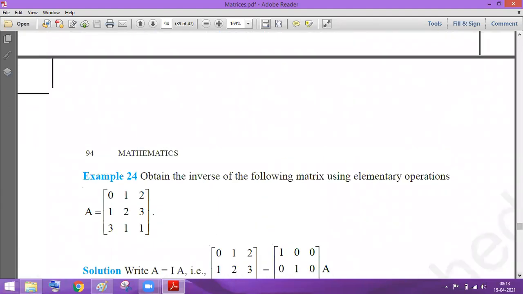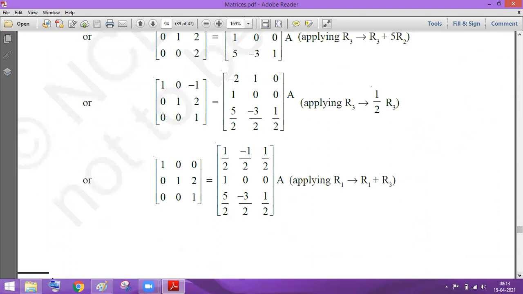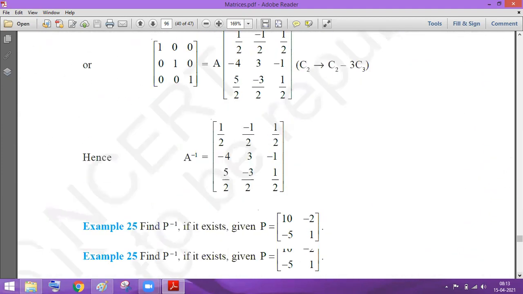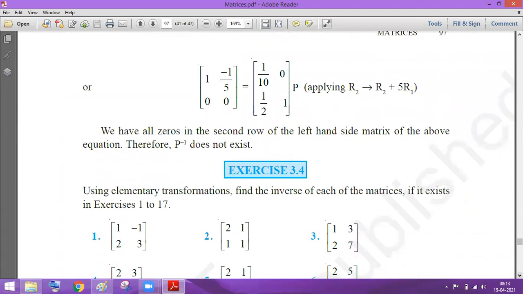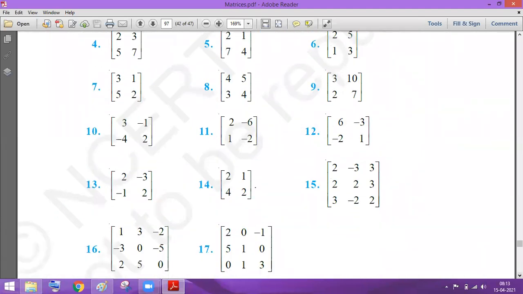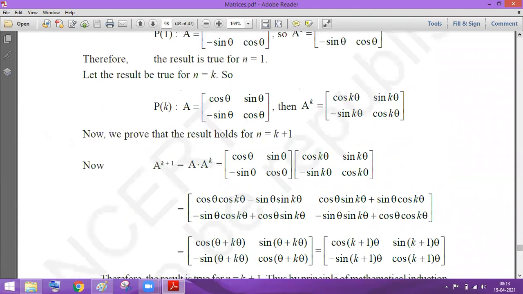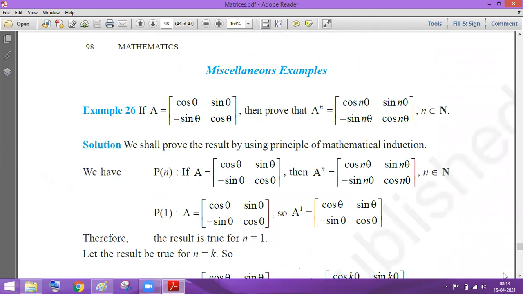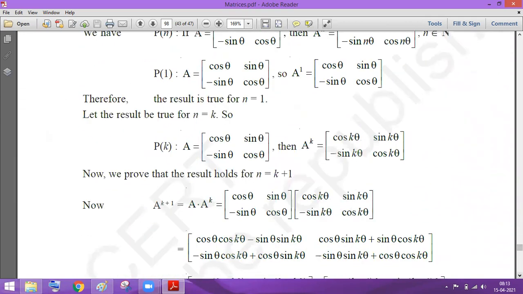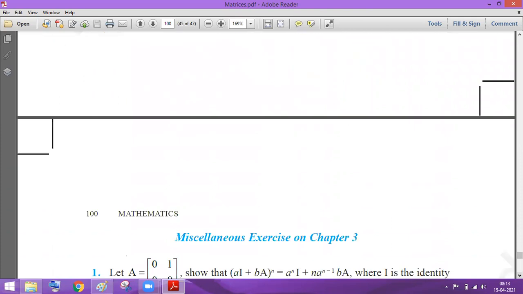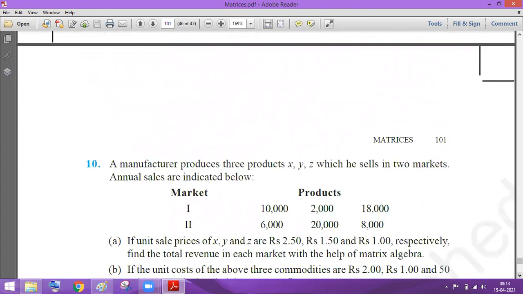So we'll first look at that miscellaneous now. 3.4 is there. This is the miscellaneous. So you have to try the example. If you do not get that example, then let me know. I'll solve that. I'll switch to the exercise.